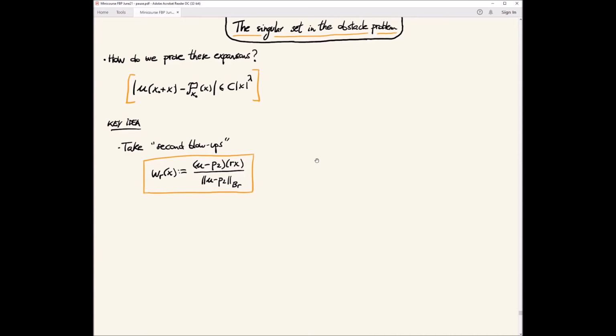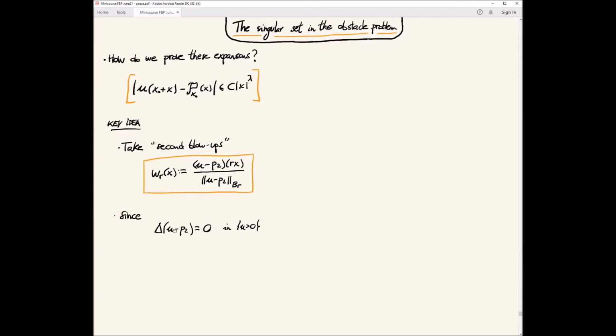Let's see, because with first blowups is how we could prove that we had an expansion up to order 2 with a modulus of continuity. So why not continue to a better expansion? This is what you would do for a function: if you want to find the second derivative, you subtract the first term in the expansion and then rescale. But here it is much more tricky, because you have to subtract this blowup. Now, u minus P2 does not solve exactly an equation, but almost, and you divide by its size, which you don't know.